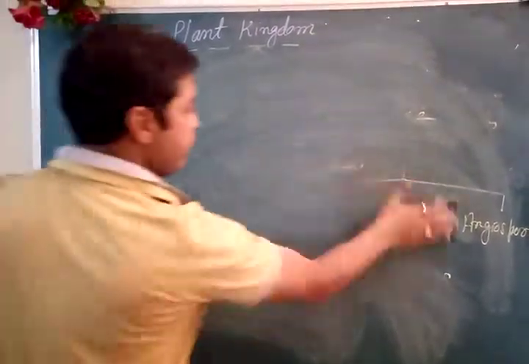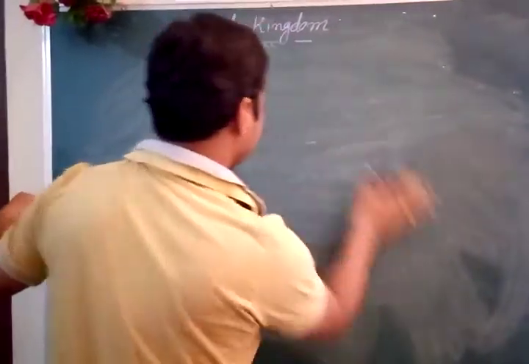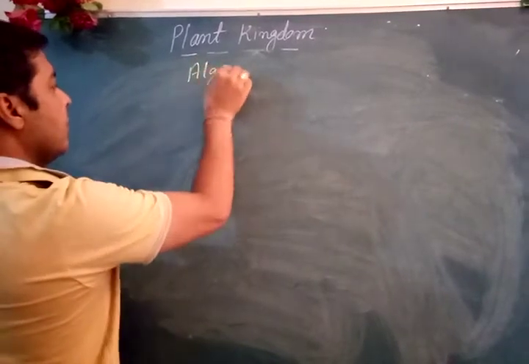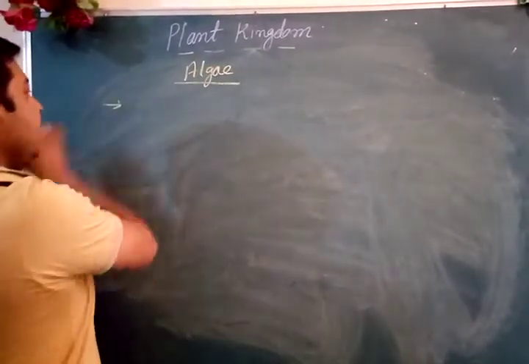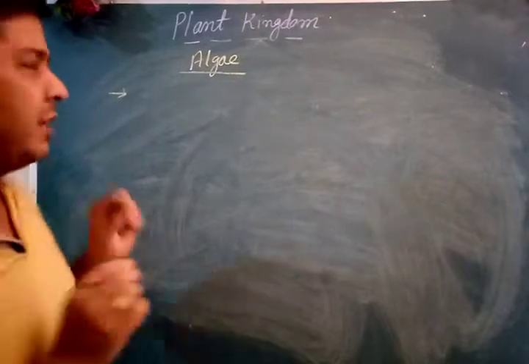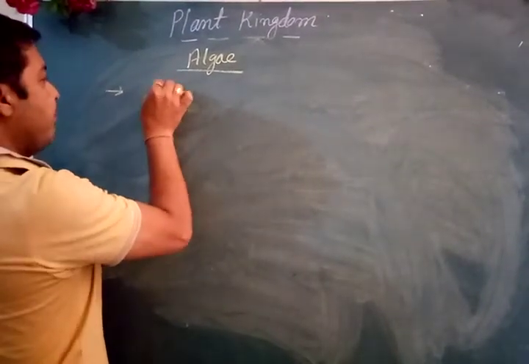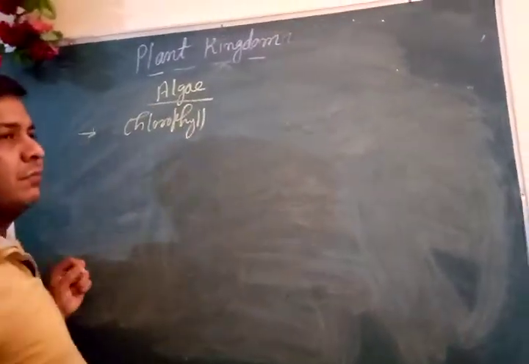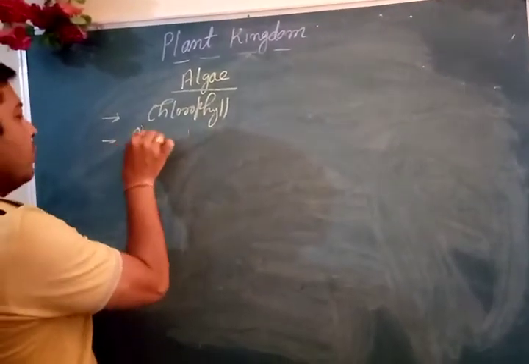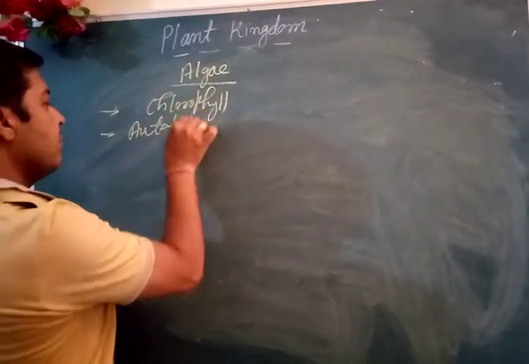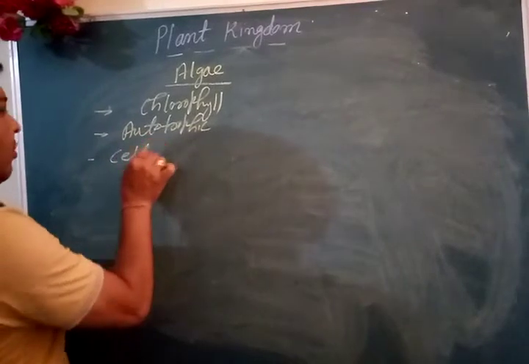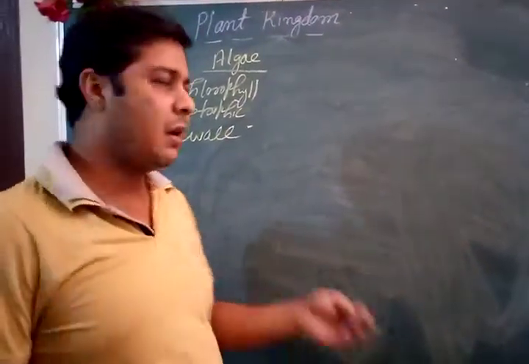See children, if we write about algae, most of the algae have chlorophyll. They have chlorophyll, which means they show autotrophic mode of nutrition. They have a cell wall, and the cell wall is made up of mainly cellulose.